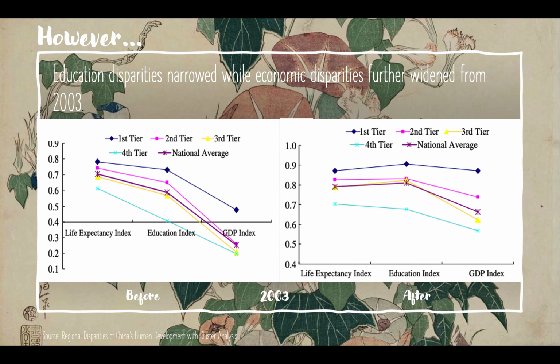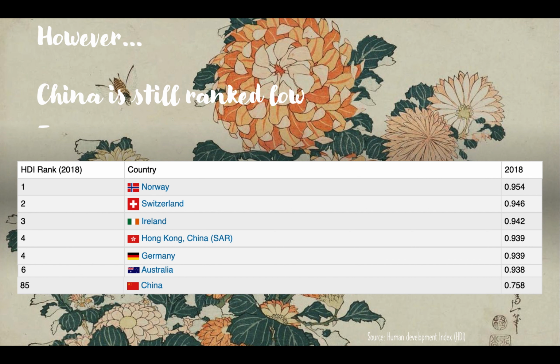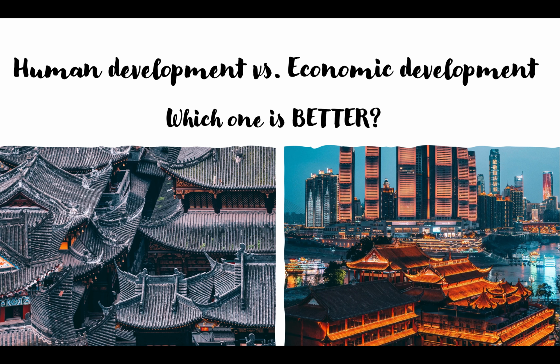Nevertheless, I would suggest that an Australian firm enter the Chinese market based on the measurement of its economic development, because China is basically, and will remain, a one-party state with relatively little democratization, which is an important component of pushing human development of political communities to give citizens a voice in the important decisions made for the community. In addition, based on the HDI report 2018, China is only ranked 85 with 0.758, which is low compared with Australia being ranked 6 with 0.938. It is thus more effective for foreign business to consider economic development as a main factor when capturing the Chinese market share, since it's relatively mature and stable.